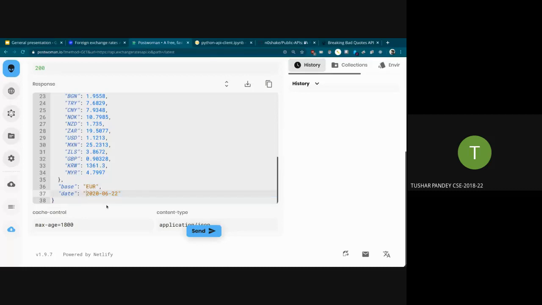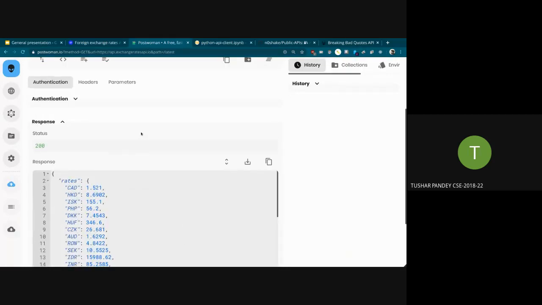So what we will be doing is using this API in code programmatically, so that suppose we want to calculate the rate of INR versus USD, like how many rupees per dollar. We'll use this API, calculate the relative rate of INR, calculate the relative rate of USD, divide them, and we'll get the rate, all in code. We don't have to use Postwoman. So what you need to do is,